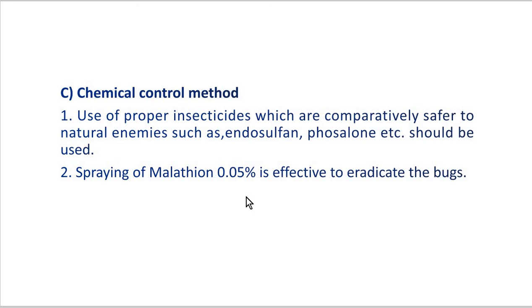Okay. Now this much we discussed today about the red cotton bug: its systematic position, its life history, nature of damage, and its control measures. Now in the next chapter we will discuss the next insect, brinjal fruit borer or stem borer.